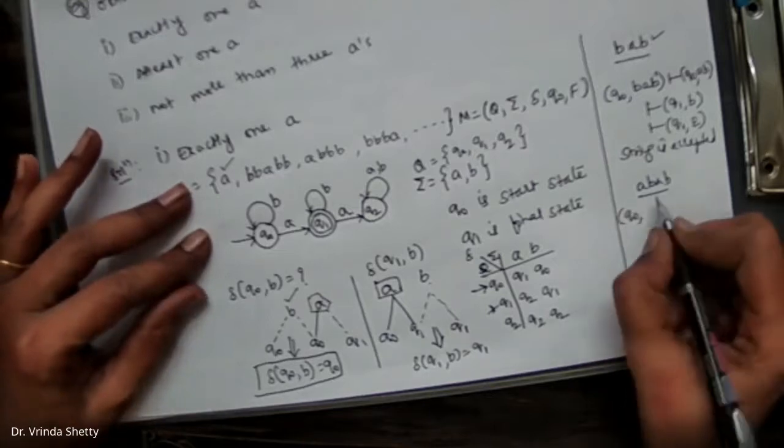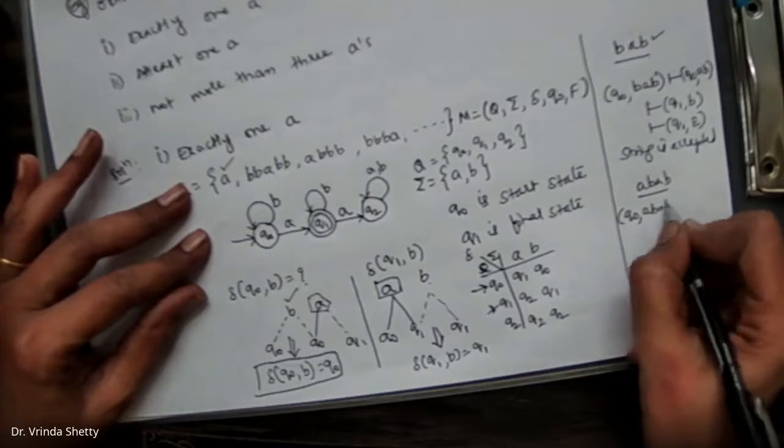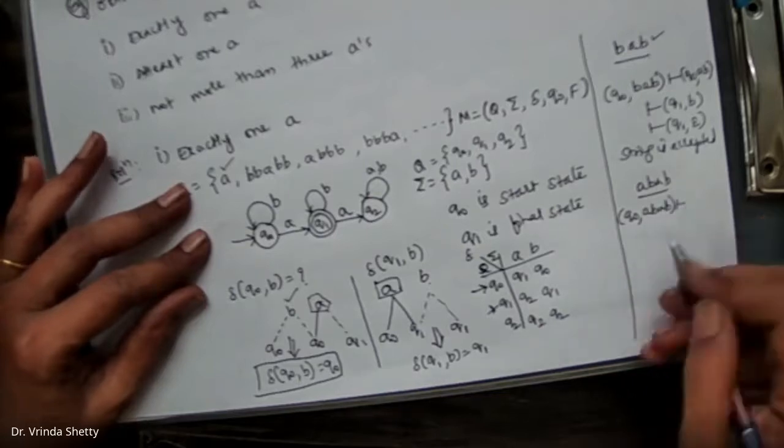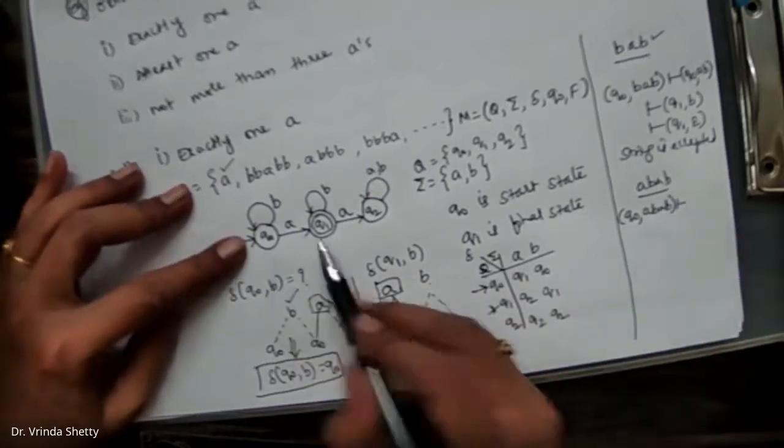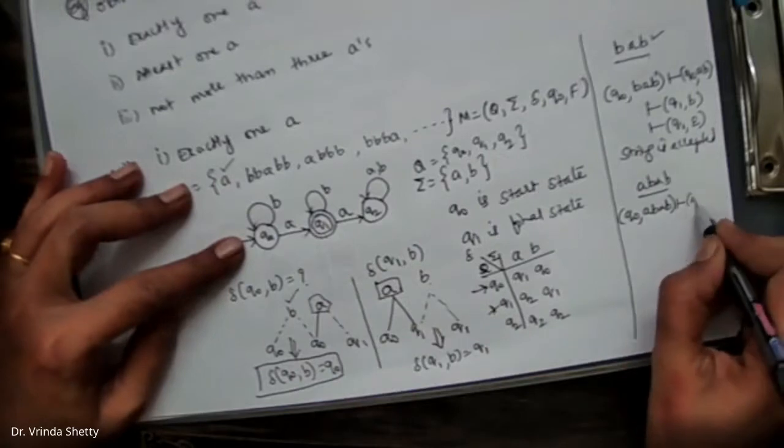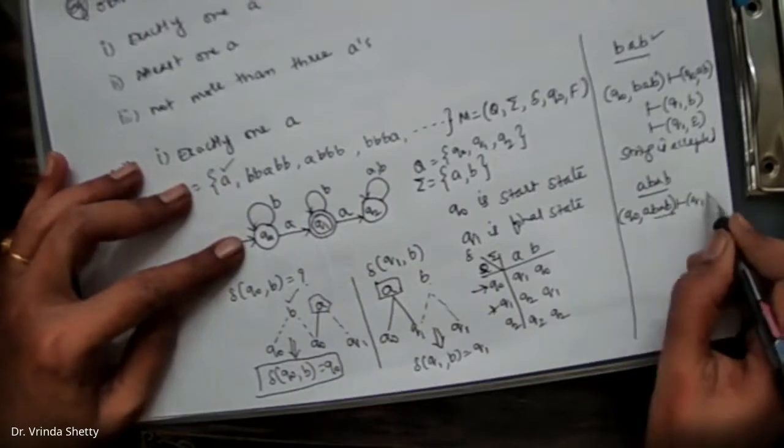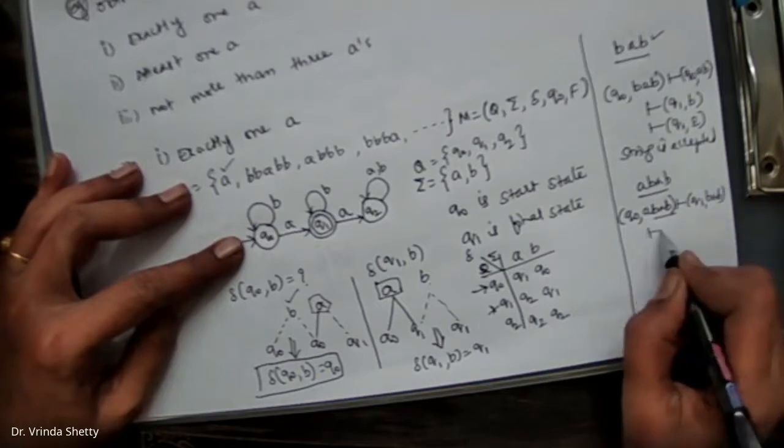We are starting with the start state Q naught. In the first move, Q naught on A, where is it going? It is going to the state Q1. So left out is B, A, B. Now you are in the state Q1.